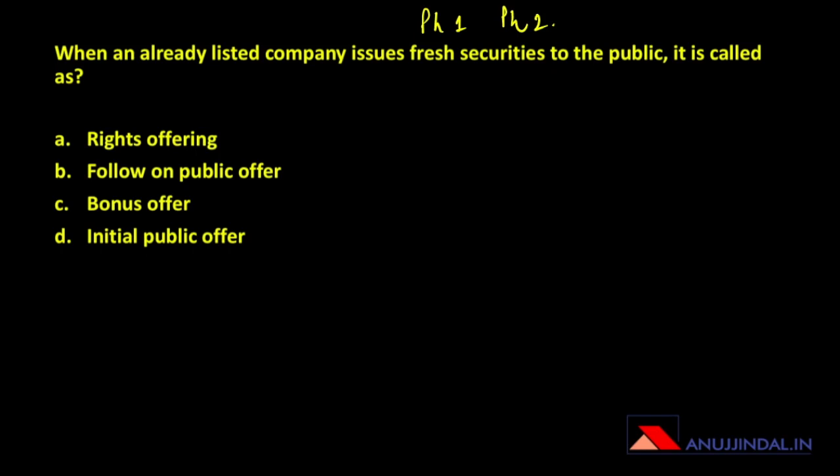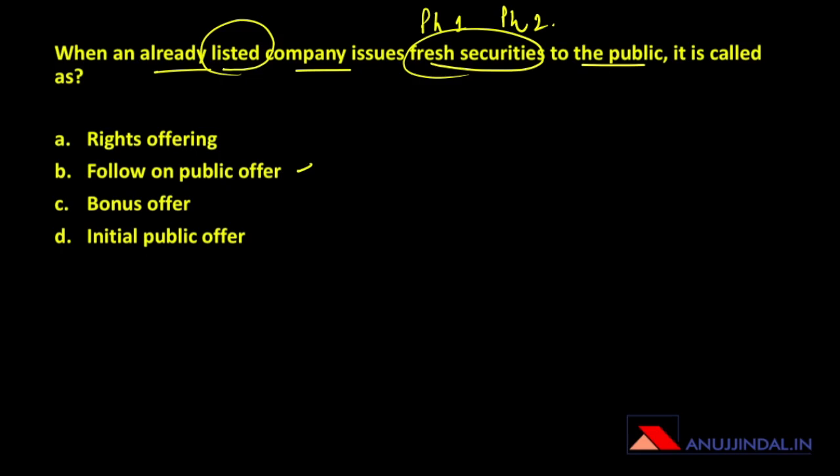The question is, when an already listed company issues fresh securities to the public. So it's an already listed company and it is issuing fresh securities to the public. It is called as follow-on public offer. So whatever securities have already been issued by the company, or if the company is already listed on the stock exchange, whatever issues are made by the company, they are going to be called as follow-on public offer.